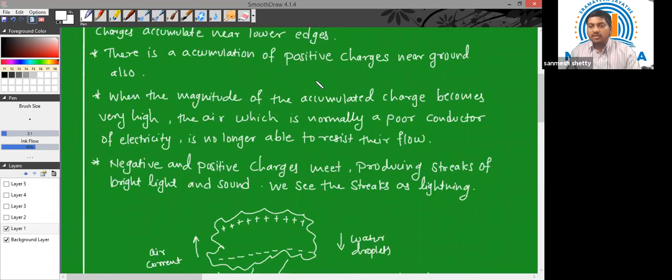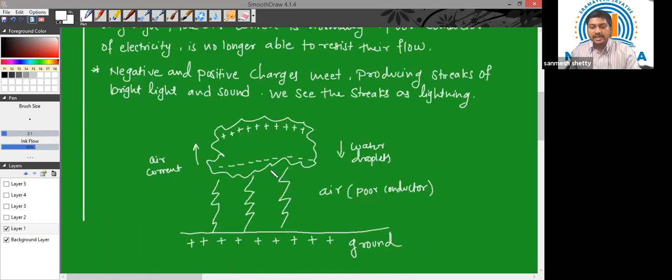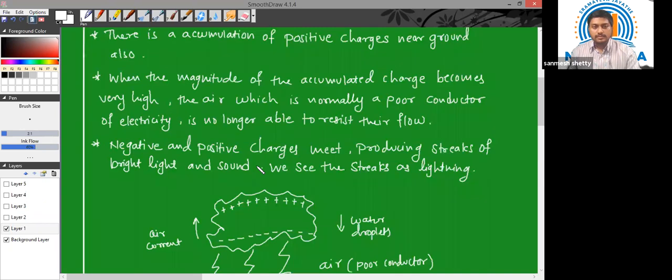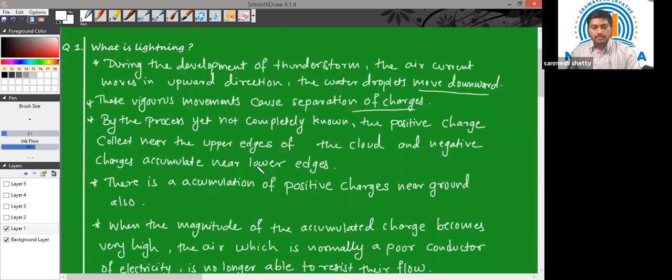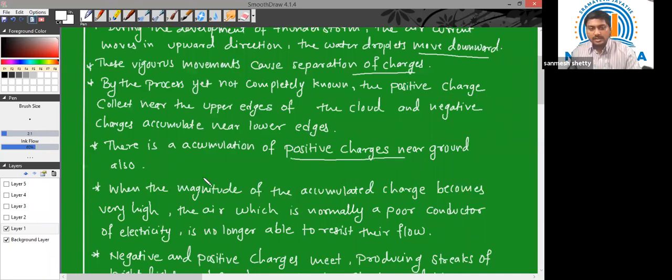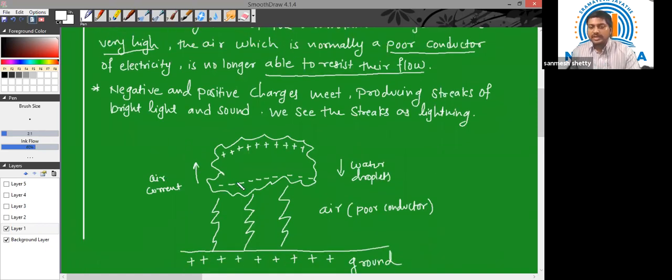There is also an accumulation of positive charge near the ground due to charging by induction, as I have discussed. When the magnitude of the accumulated charge becomes tremendously high, even the air, which is normally a poor conductor, is no longer able to resist their flow.